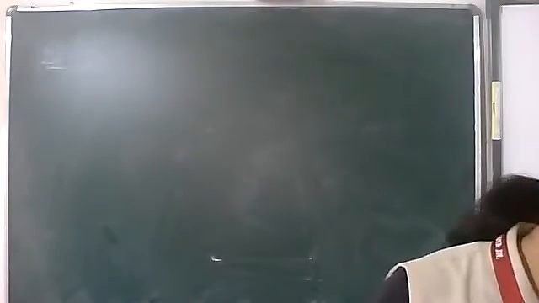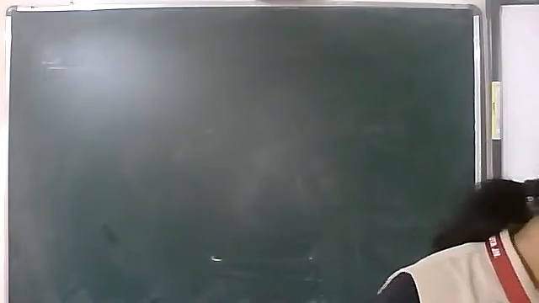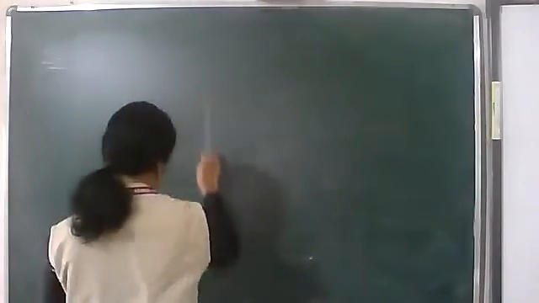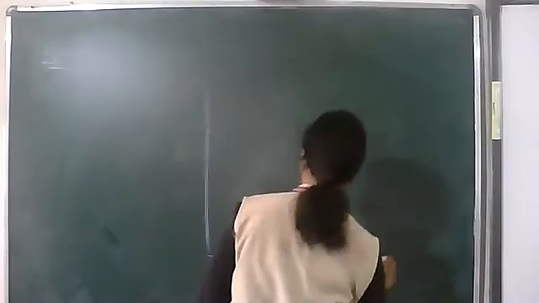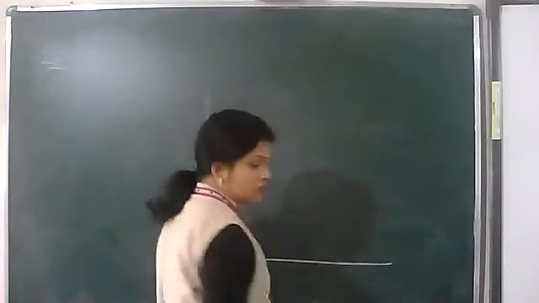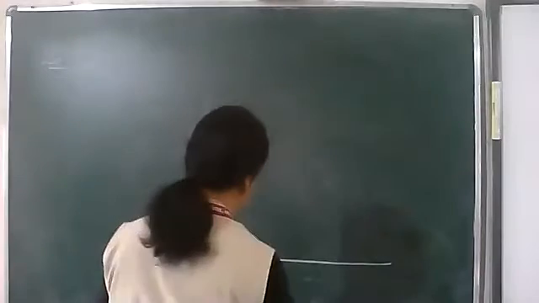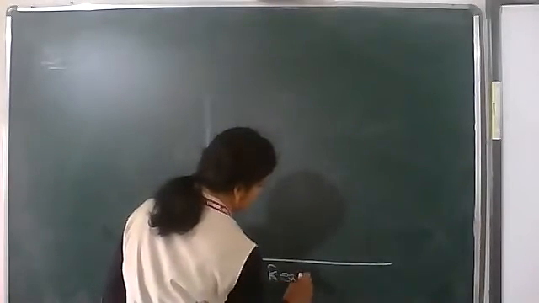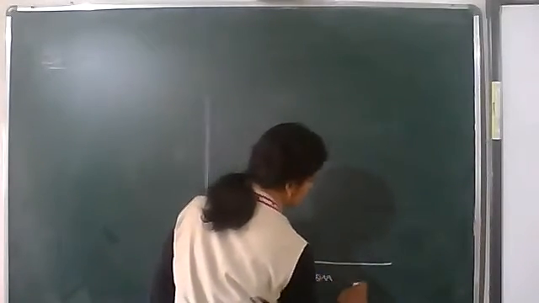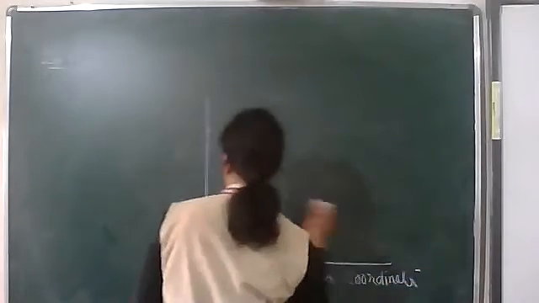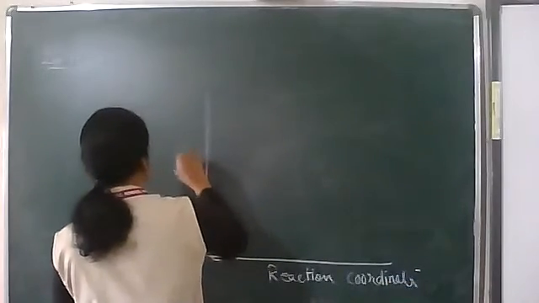Next is effect of catalyst at equilibrium. For a progress of reaction, we say progress of reaction or reaction coordinate, and potential energy.